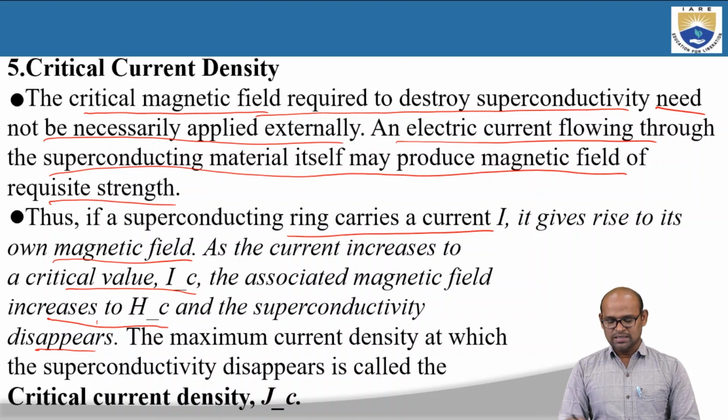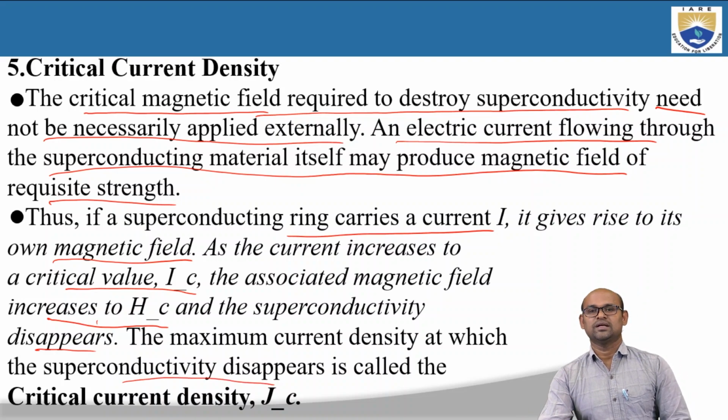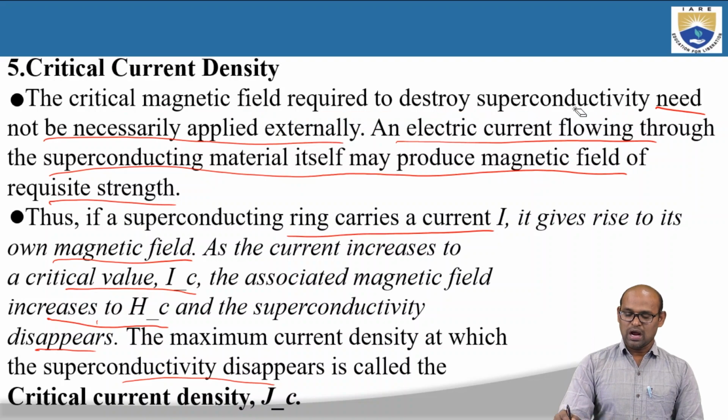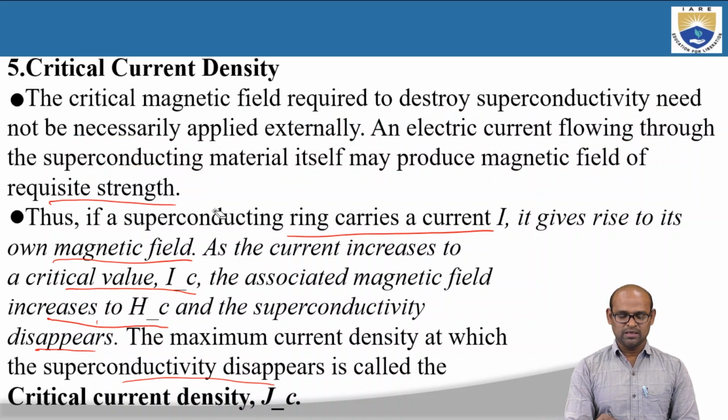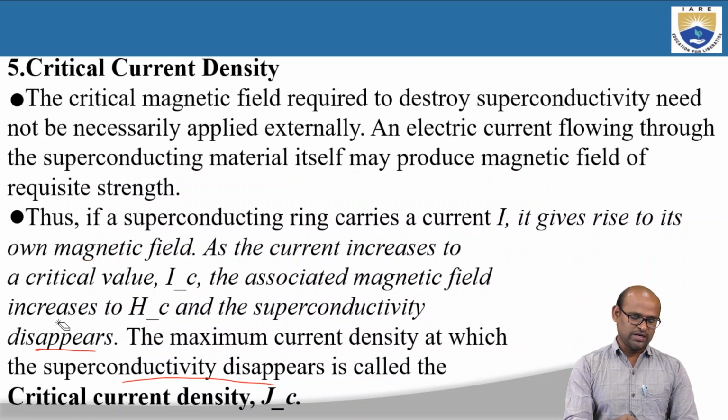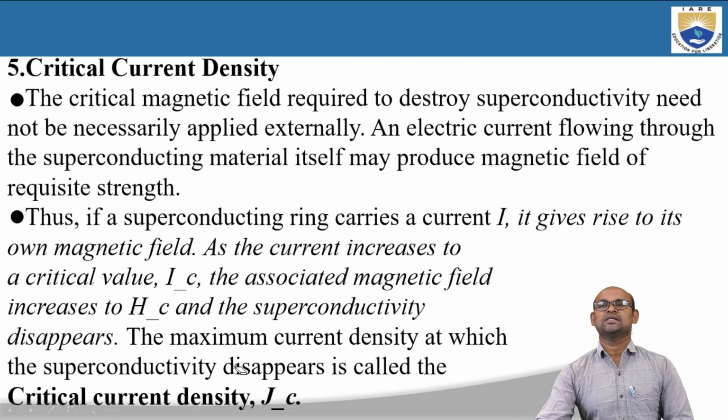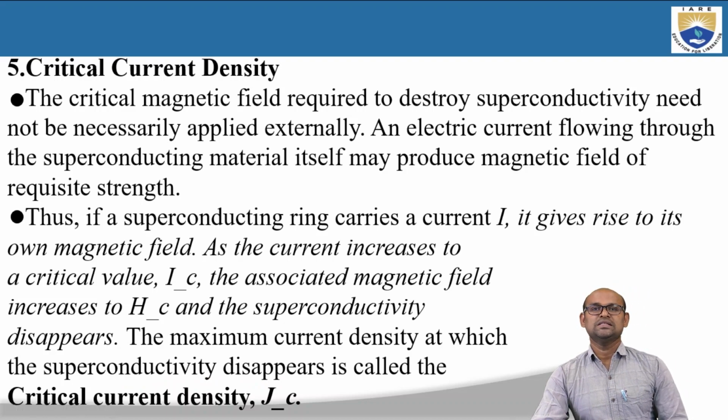The maximum current density at which superconductivity disappears is called the critical current density. So not only can we destroy the superconducting state by putting the material in an external magnetic field, we can destroy it by increasing the current in the superconducting ring, because the current flowing in the superconducting ring itself can generate a magnetic field.